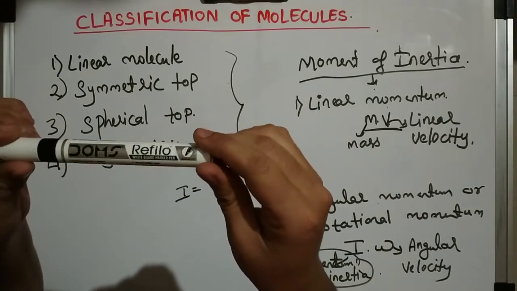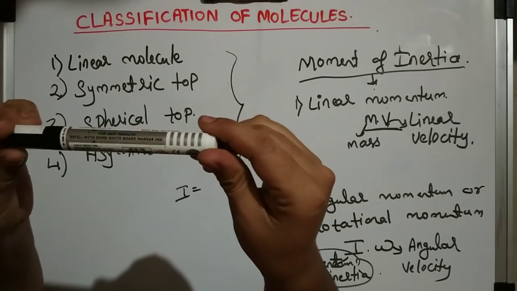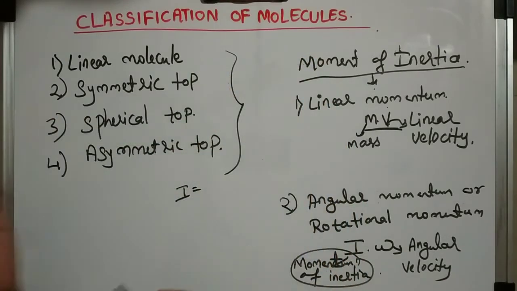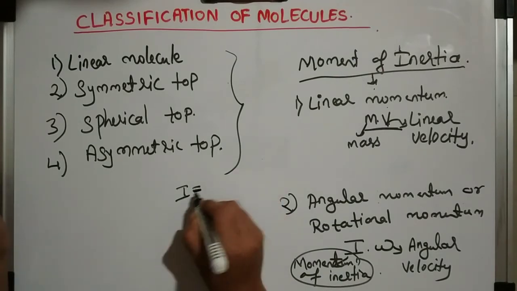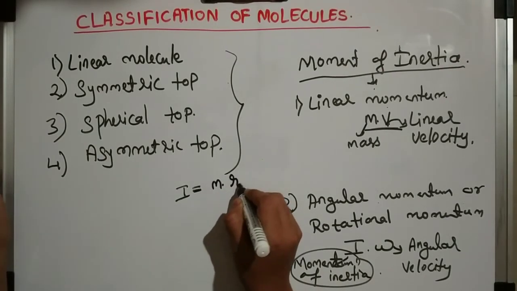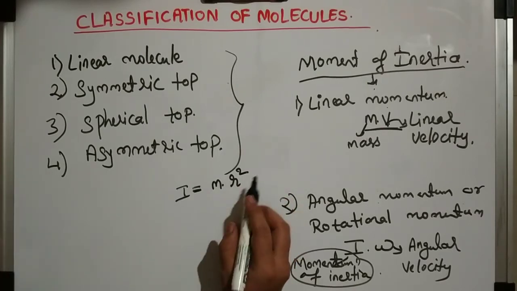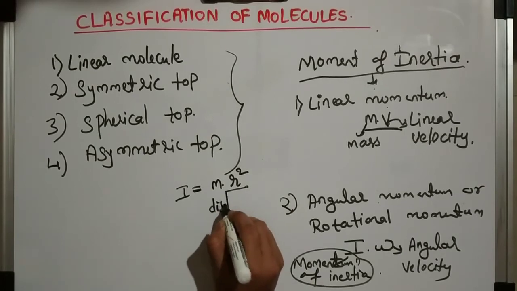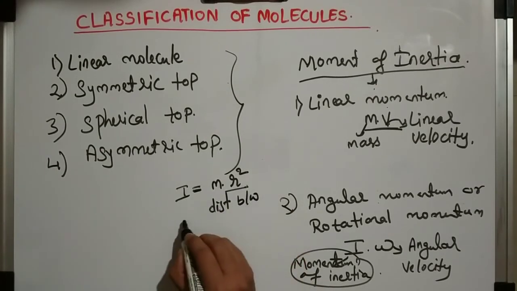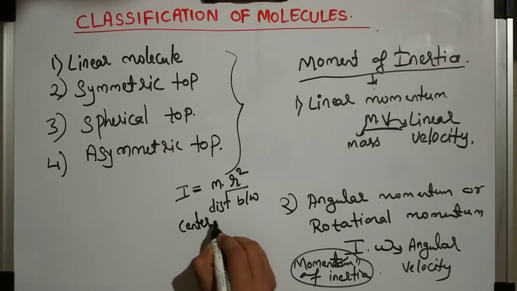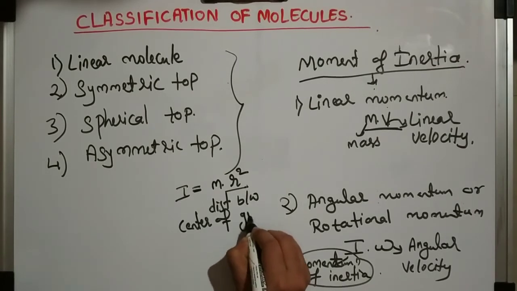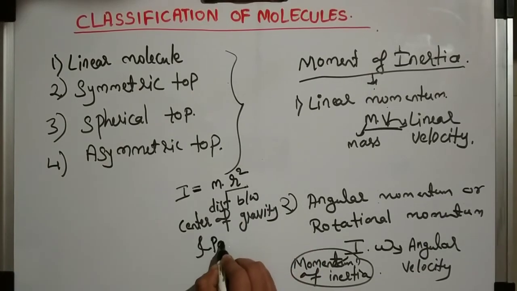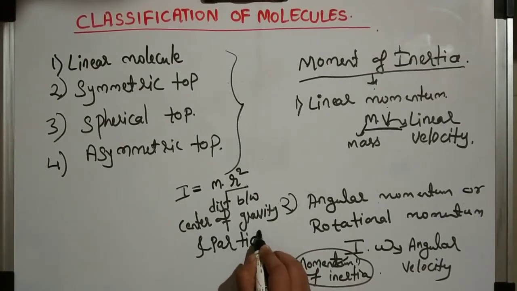In linear molecules, it will rotate like this only. We will discuss that further. Moment of inertia I can express as I equals m into r square, where r is the distance between the center of gravity and the particle.